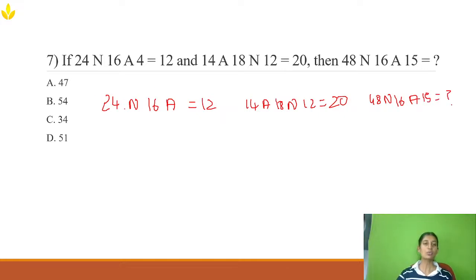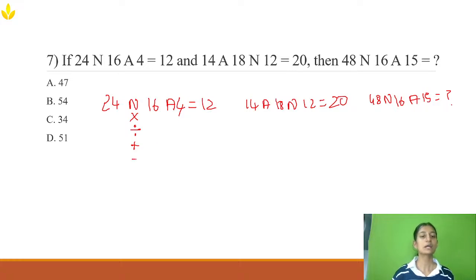Now if I do some calculation over here, I'm going to get a sum of 12. If I make n into, that is 24 into 16, I'll get a huge number, nowhere near 12. So it's simple logical thinking, I cannot use into over here. The next one is divide: 24 divided by 16, I'm going to get a decimal, not a whole number, so division I'm not going to count. Now if I use plus, 24 plus 16 will be 40, and 40 with 4 plus or into, I cannot get 12.